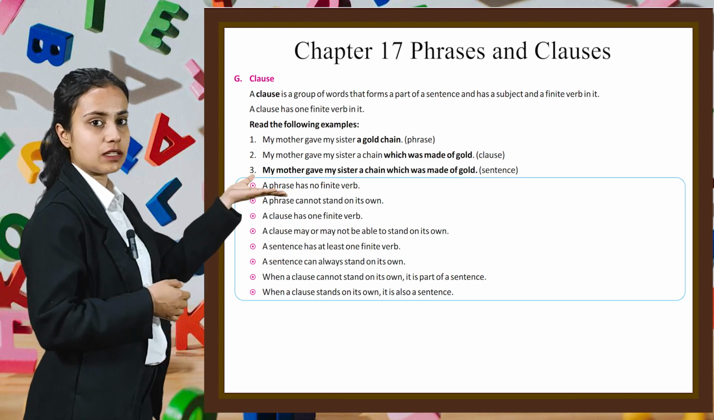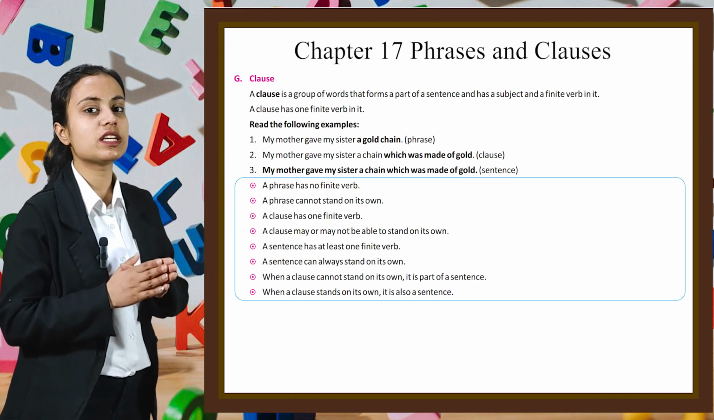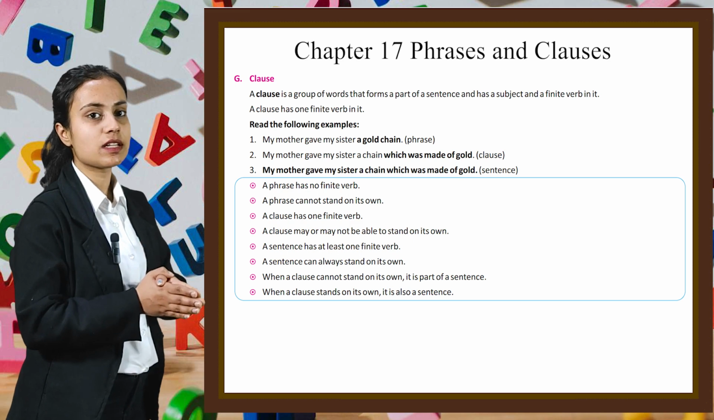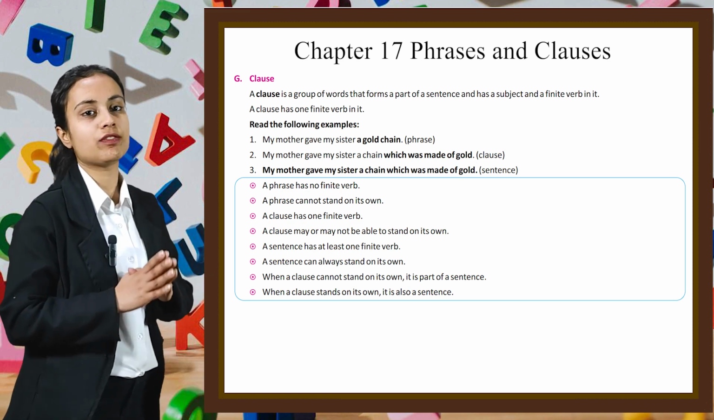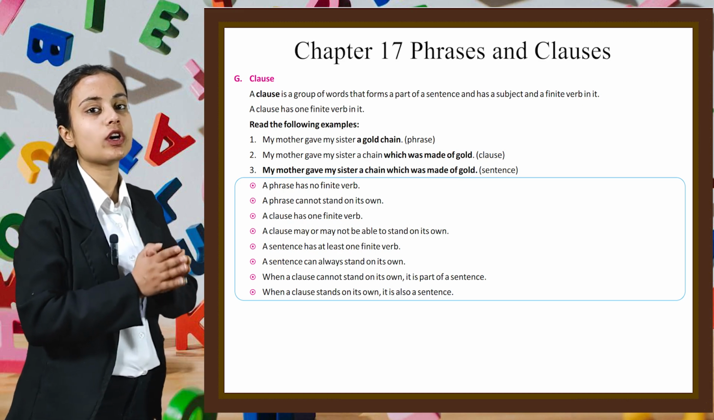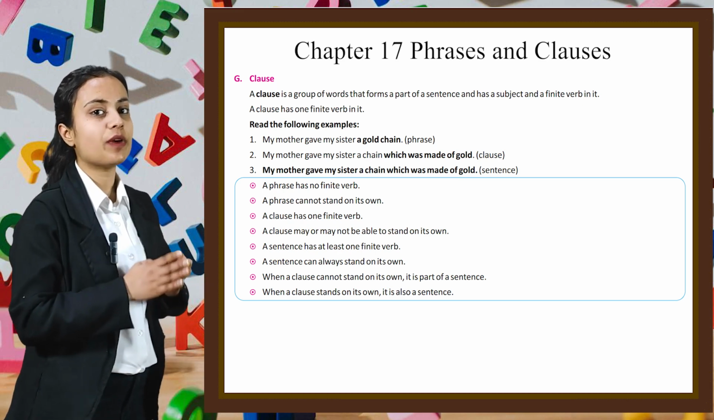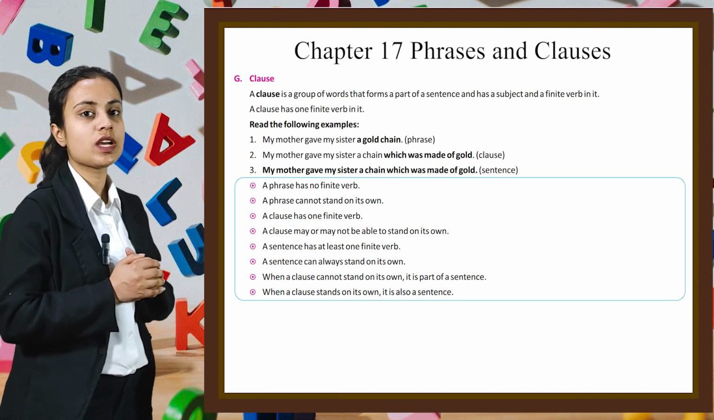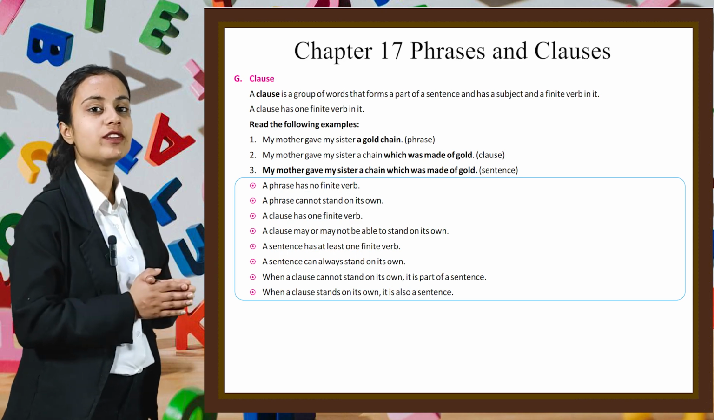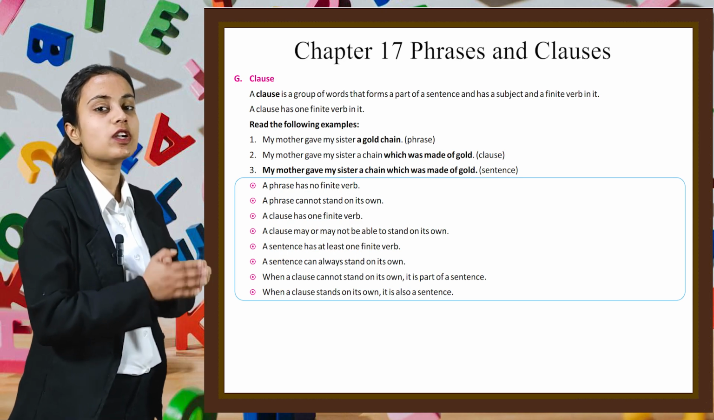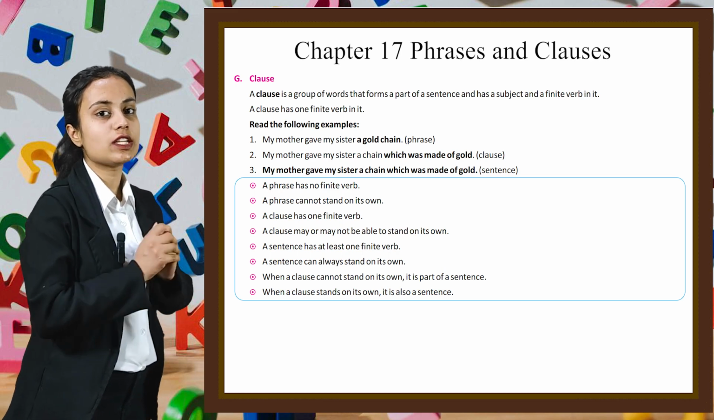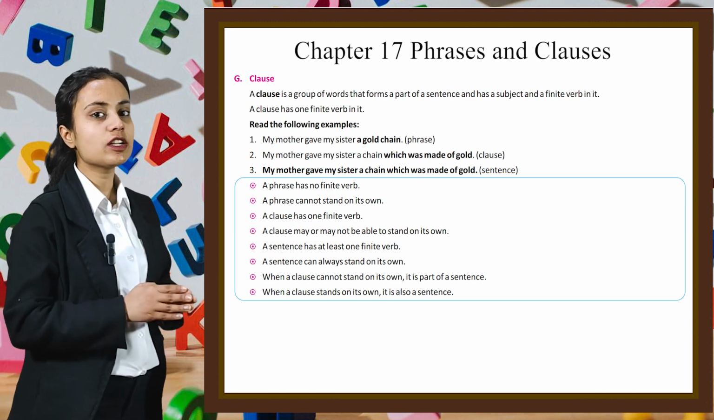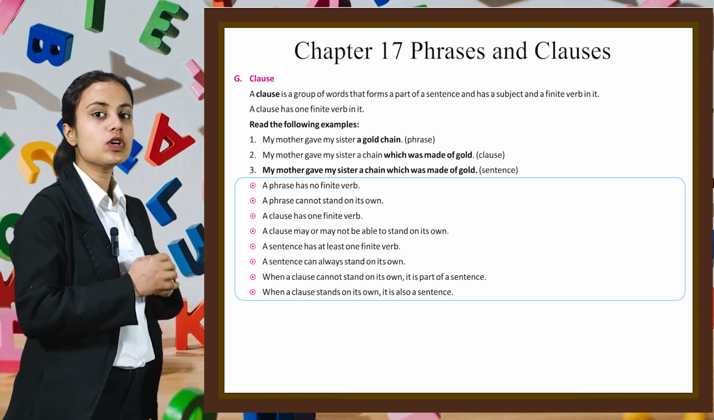Here it is a clause. The third sentence is, my mother gave my sister a chain which was made of gold. This is a complete sentence. Now, a phrase has no finite verb. A phrase cannot stand on its own. A clause has one finite verb. A clause may or may not be able to stand on its own. A sentence has at least one finite verb. A sentence can always stand on its own. When a clause cannot stand on its own, it is part of a sentence. When a clause stands on its own, it is also a sentence.